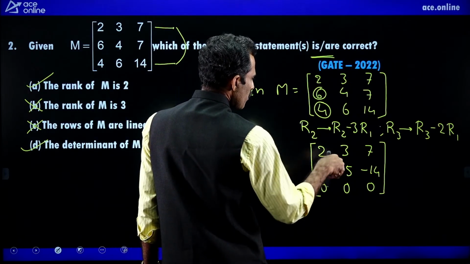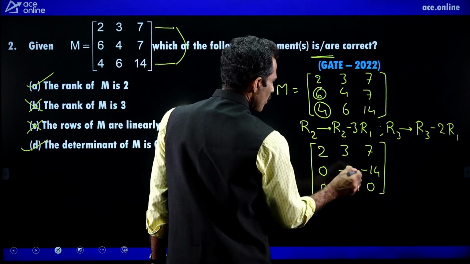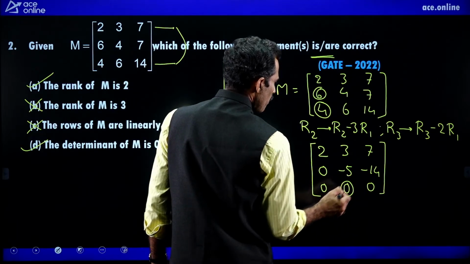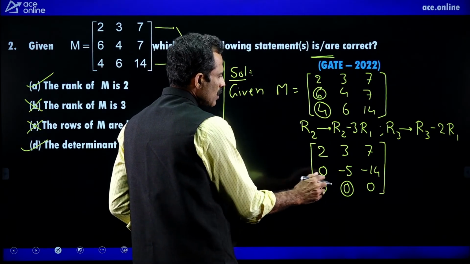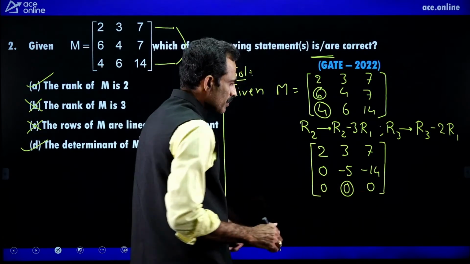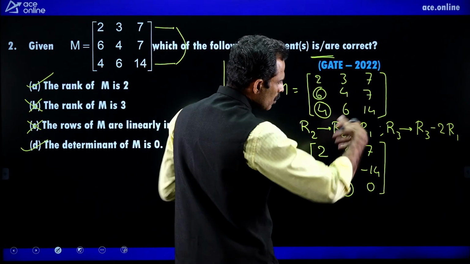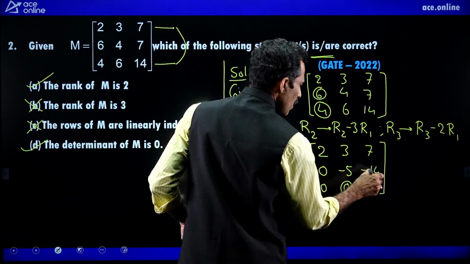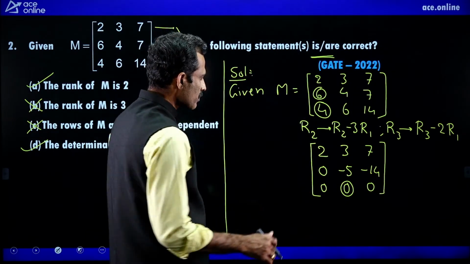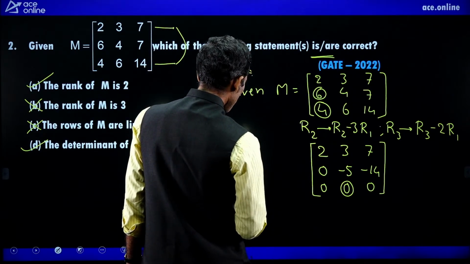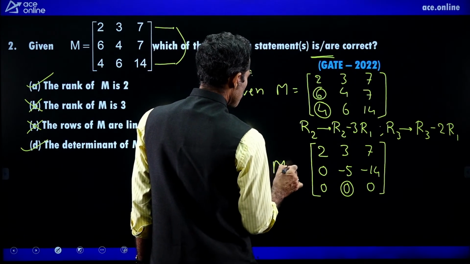First column is completed. Next we go to the second column. Along the second column, below the second element, it should be 0. It is already 0. While making the first column elements zeros, this may become 0 also directly. After completion of the second column, we go to the third column. Along the third column, below the third element, no element. So stop here. It is in echelon form. From this echelon form, we write the rank.